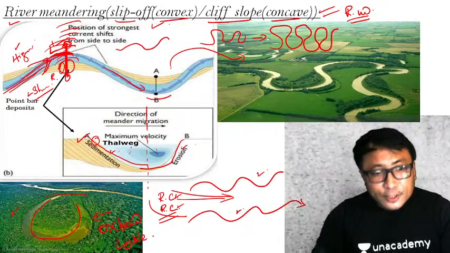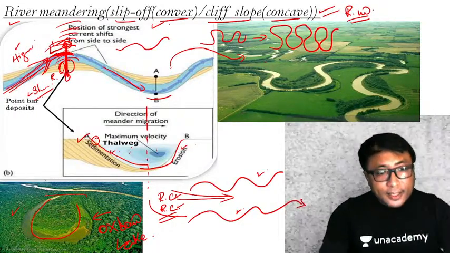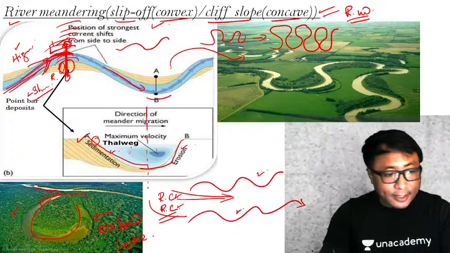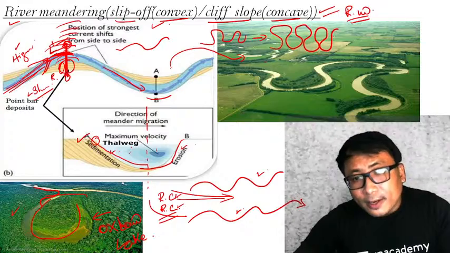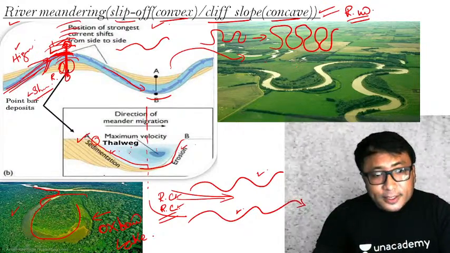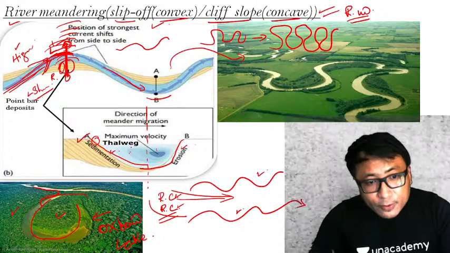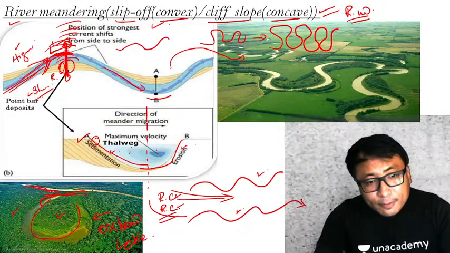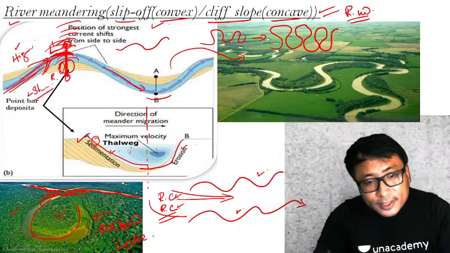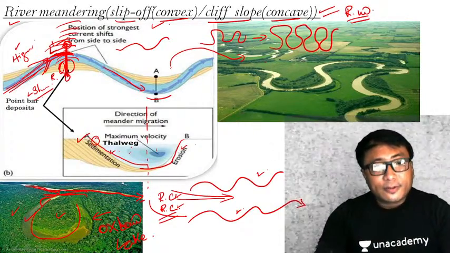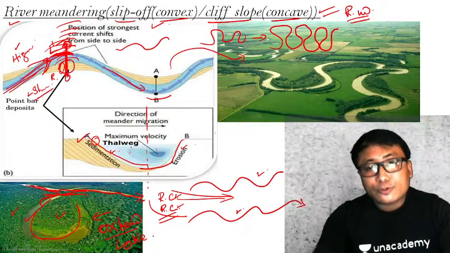So in the past, this particular Oxbow Lake was also a part of a meandering, but because of development of more and more meandering that is taking place, finally this particular section has been completely cut off and the remaining portion of the river now is flowing in this direction. Such kind of cut off region of the meandering is known as Oxbow Lake.